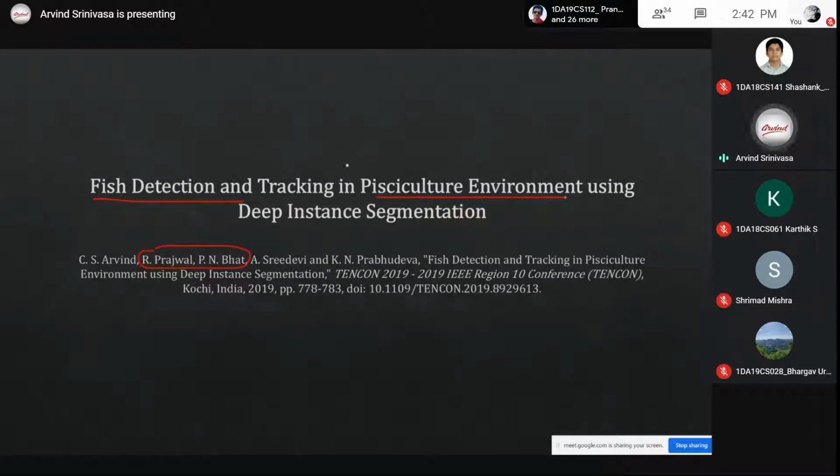So the problem statement was really challenging. They needed to detect and track fish in inland fisheries. This inland fisheries is a huge business where, in farms, people put a tarpaulin and grow fish.